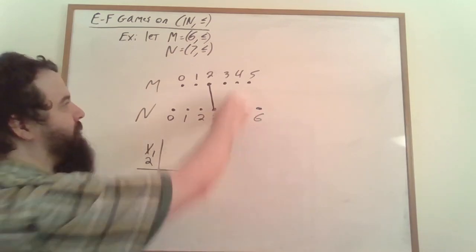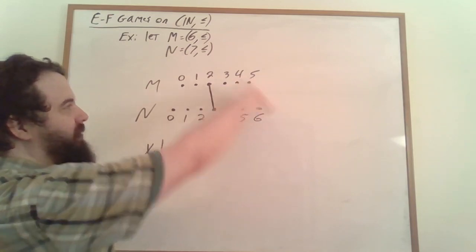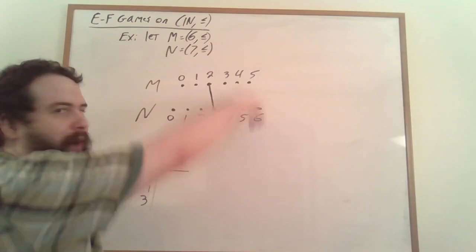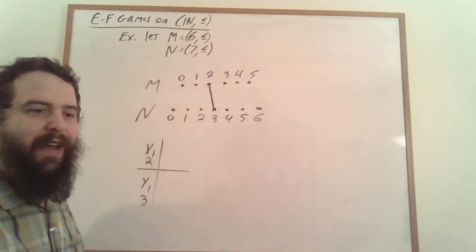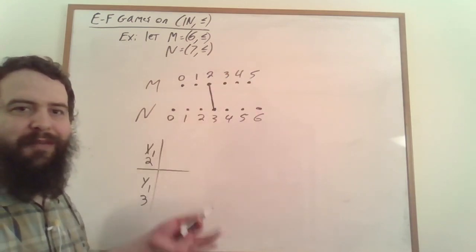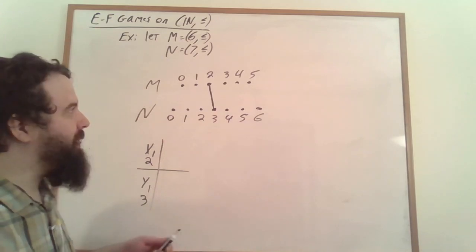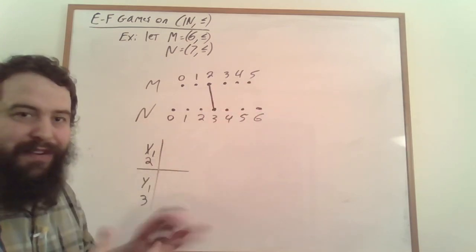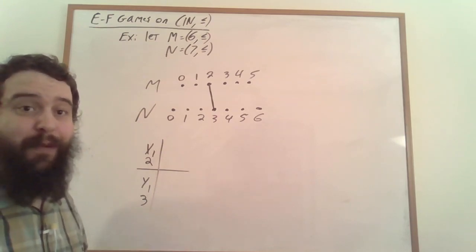They just sit back and match up points with the corresponding points. Whatever spoiler picks, duplicator just matches it with the corresponding point, and of course duplicator is going to win because these 2 linear orderings are isomorphic. They aren't distinguishable with formulas of any quantifier depth.